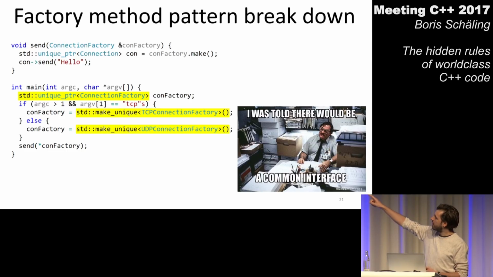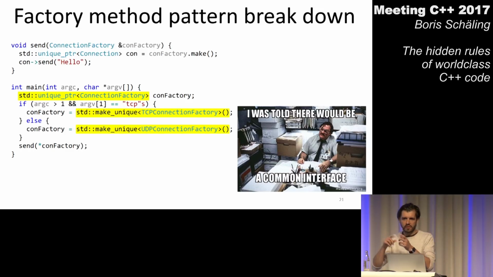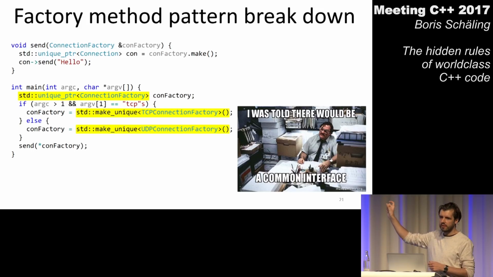After all, the variable is created first, and then I evaluate the command line parameter. So I decide later at runtime whether I want to put a TCP connection factory in that variable or a UDP connection factory. Now, we all know it's not really the object which is put into that variable, it's just a pointer. But I have the ability to create a variable which can somehow store different things.